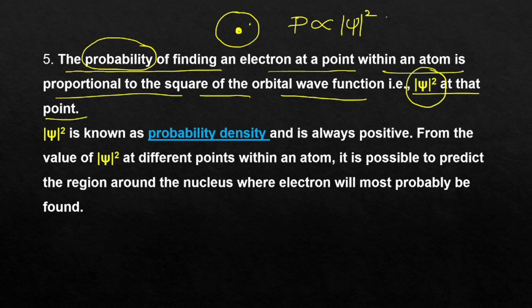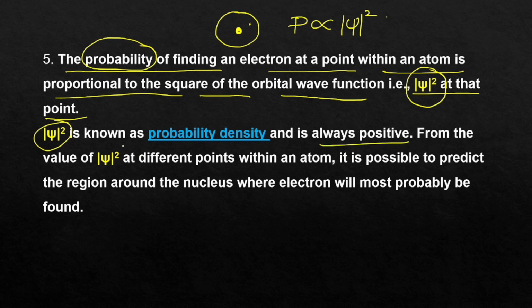If at a point there is electron or not. The probability of seeing an electron at a point inside an atom is what? Proportional to square of the wave function. At that point, what is the square of the wave function? That will give you the probability whether an electron is present there or not. And the psi square value is called as probability density. The term is probability density and the probability density will be of always a positive value.